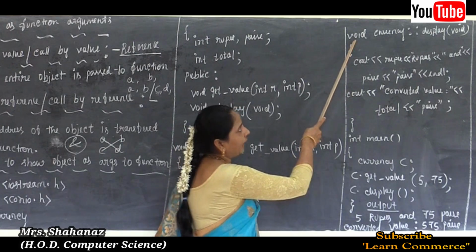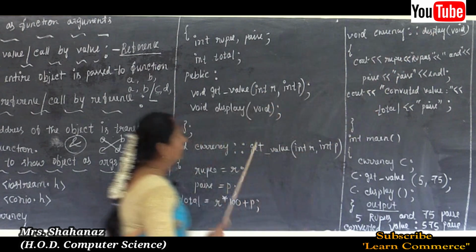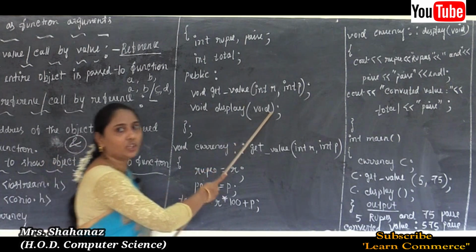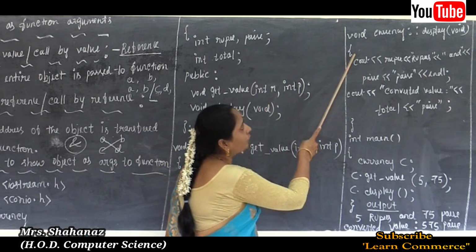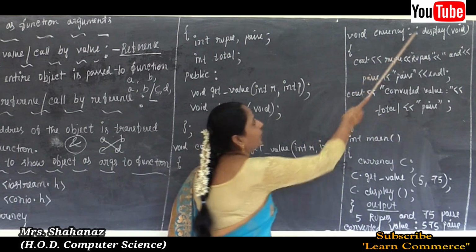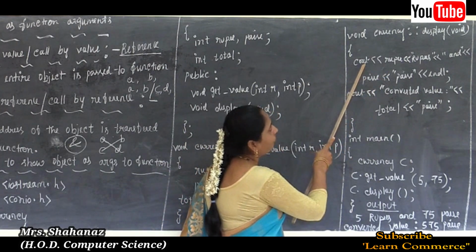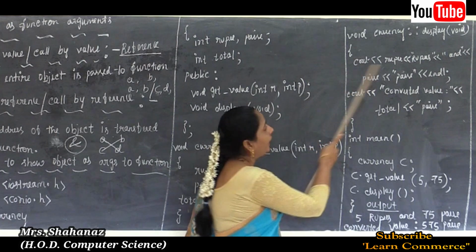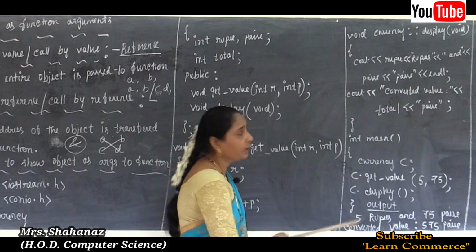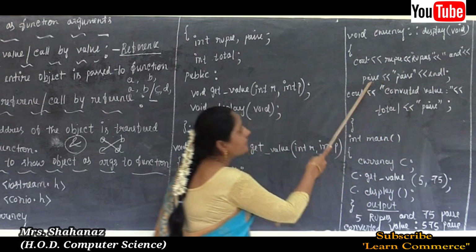So void return type, class name currency, scope resolution operator, display and void, but no semicolon. Why? Because this is called the definition of the member function. Opening of the flower bracket. Now what's the message I want to display as output? Going to write by using member function display. So in our display, cout console output, and the message going to display as, if you are taking rupee value as 5, so 5 rupees going to display as message, and 75.